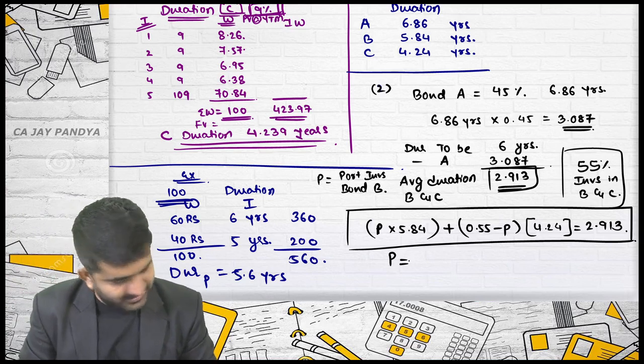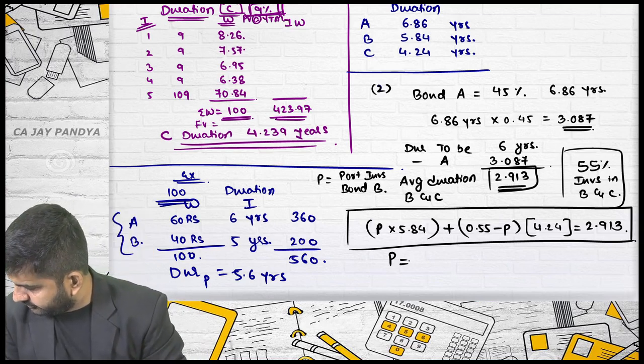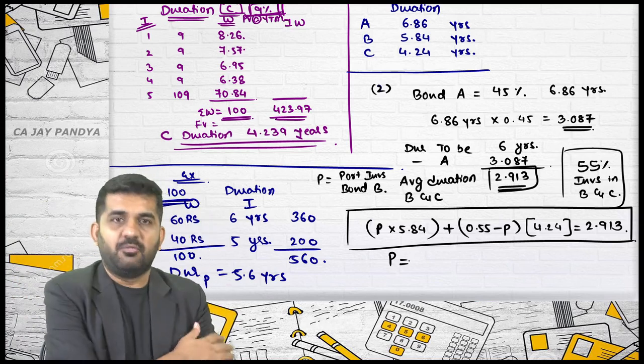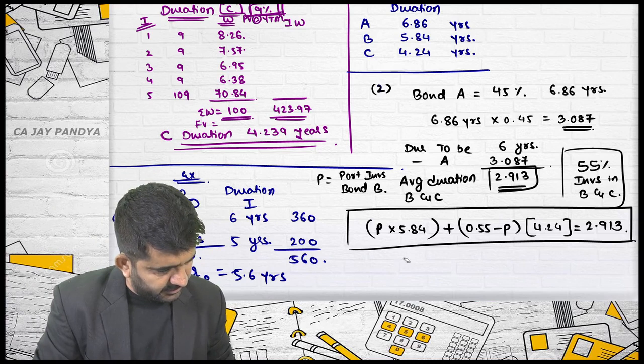36.12%. Let me solve it on my own so that we get an exact answer as well.